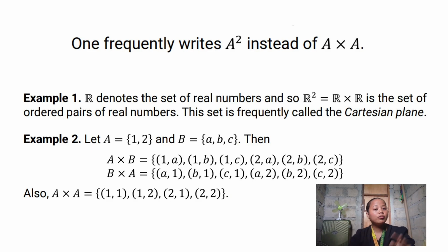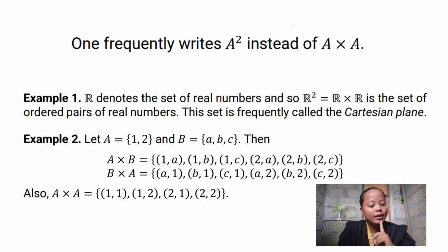So, when we say A cross B, or the Cartesian product of A and B, we simply form pairs of A and B. First, you distribute the coordinates of set A to set B. So of course, we start with the first coordinate of set A, and distribute it to B.